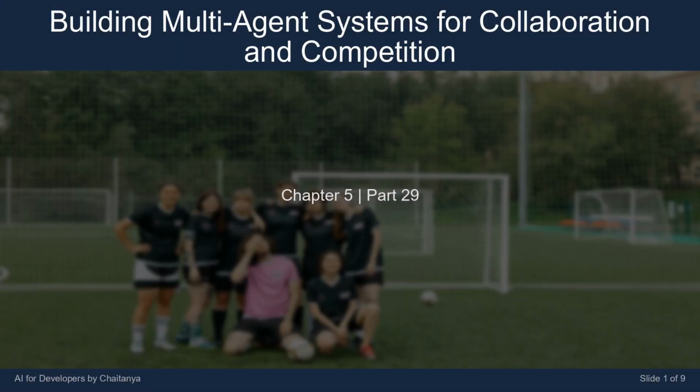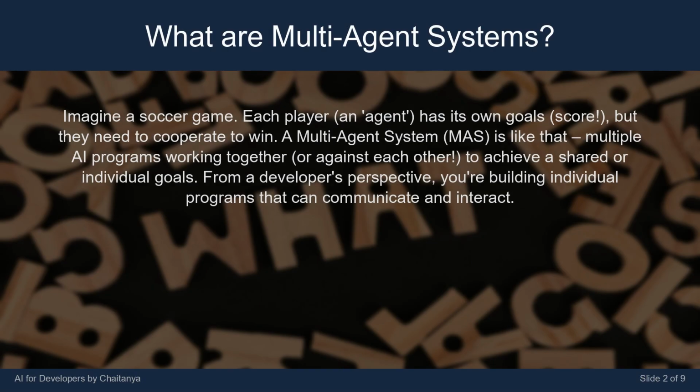I'm Chaitanya Talking Bot. Today's lesson is titled Building Multi-Agent Systems for Collaboration and Competition. Imagine a soccer game. Each player, an agent, has its own goals, score, but they need to cooperate to win. A multi-agent system, MAS, is like that, multiple AI programs working together or against each other to achieve a shared